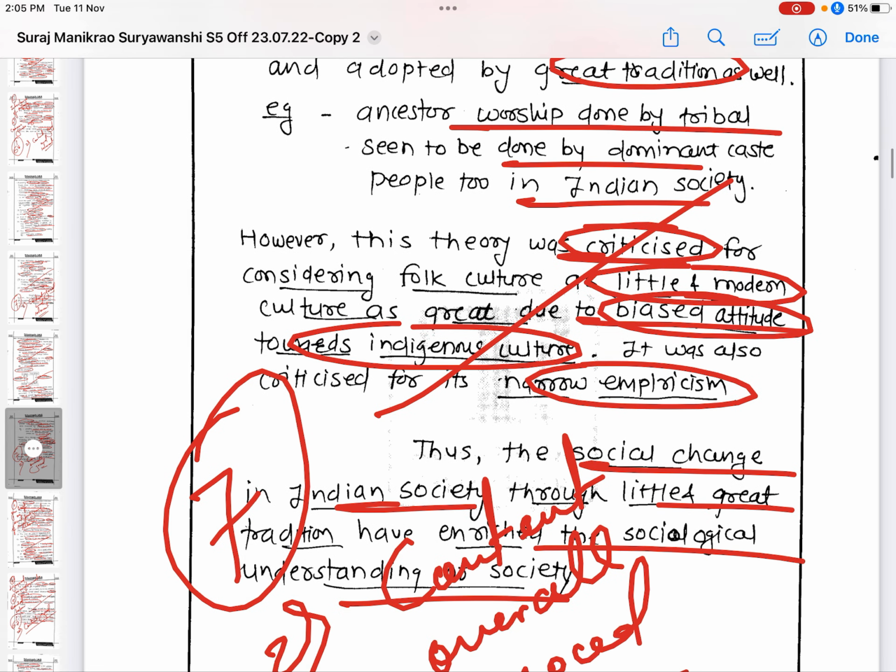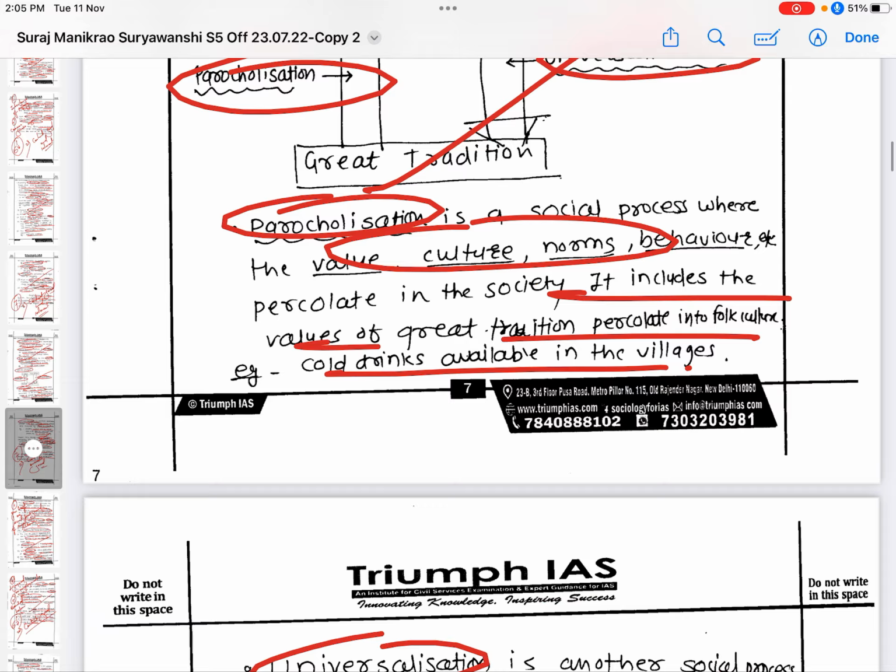So I wrote here that this theory was criticized for considering folk culture as a little culture and modern culture as a great culture, due to a biased attitude. Critics consider this little and great tradition a biased attitude. So this makes your answer holistic.